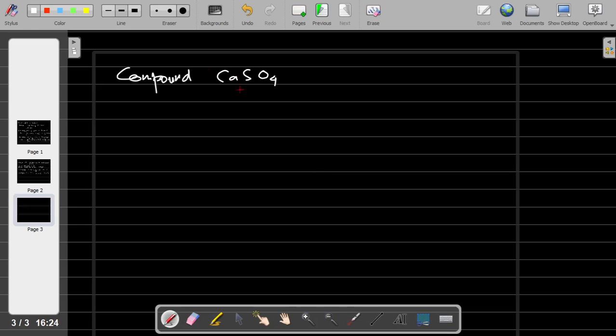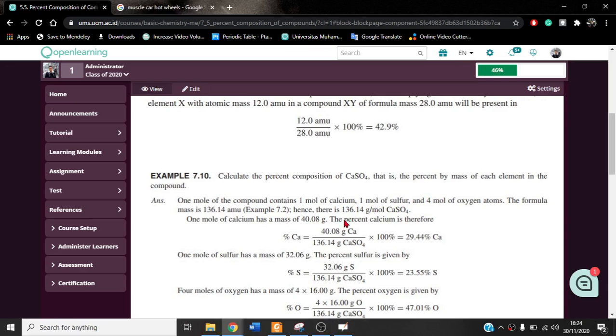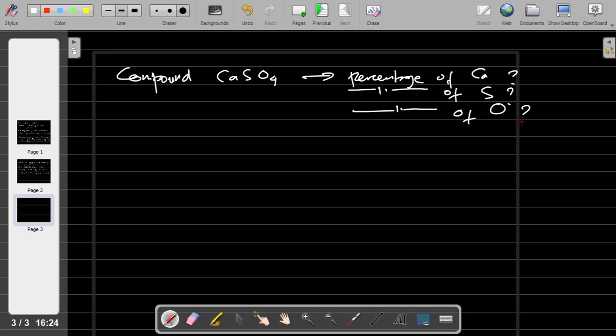We have to know the percentage of every element in this compound: the percentage of calcium, the percentage of sulfur, and the percentage of oxygen inside this compound.